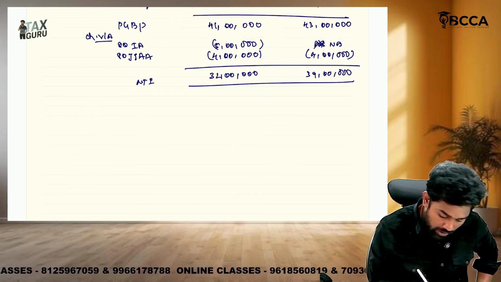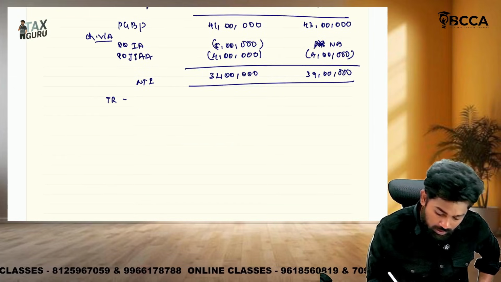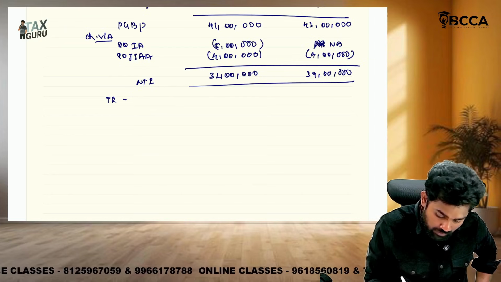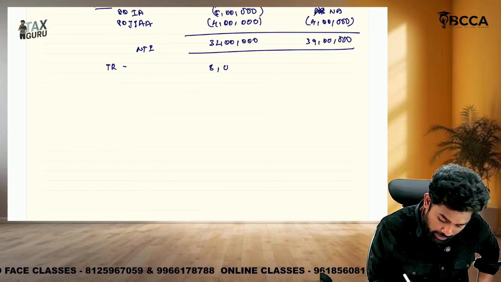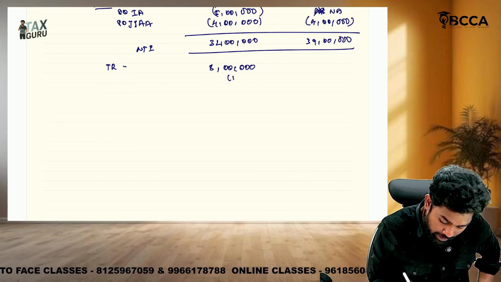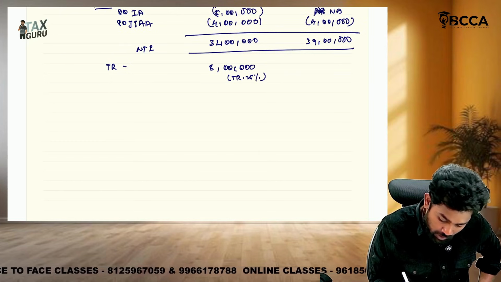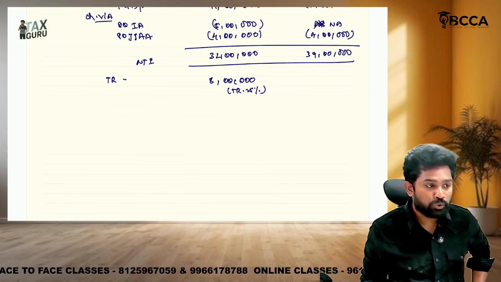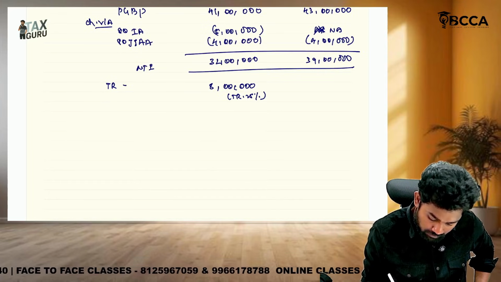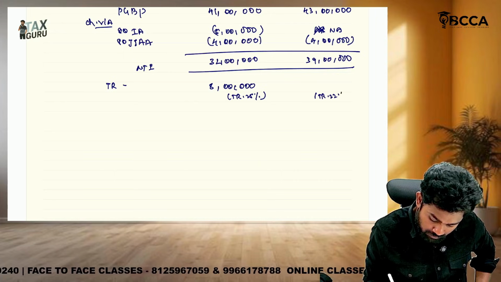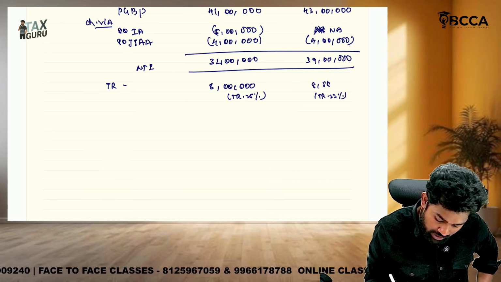On this we need to calculate tax. What is the tax rate, sir? On 32 lakhs, 25%. How much? 8 lakhs. Why? Here the tax rate is 25%. Under the new regime, on 39 lakh 60,000 into 22%, we get 8 lakh 58,000. 8 lakh 58,000 is the tax.